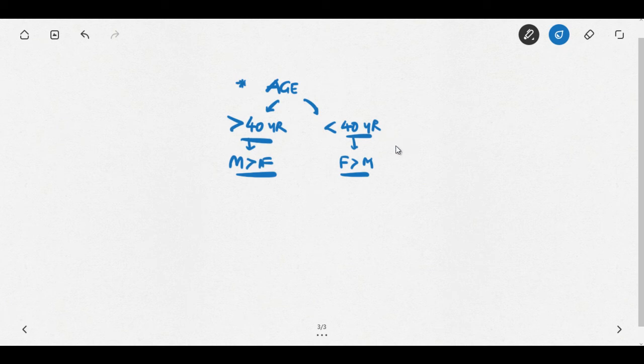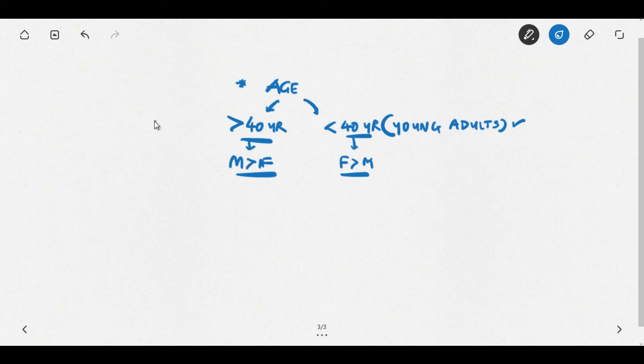Which one is more common? Usually the younger adults are commonly affected. Actually it has a bimodal peak. The first peak is at a younger age, and the second peak is at around 60 years or more. So both young as well as older individuals are affected.